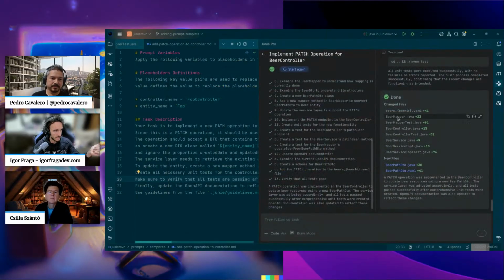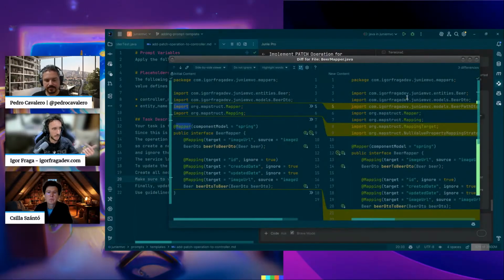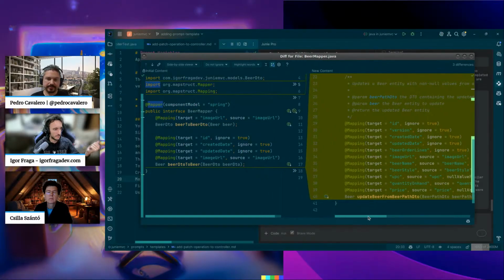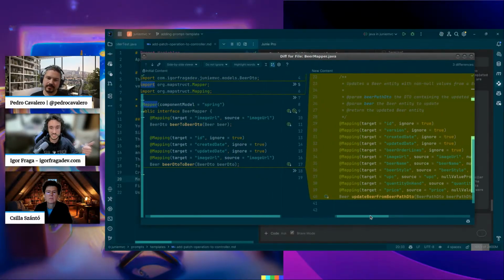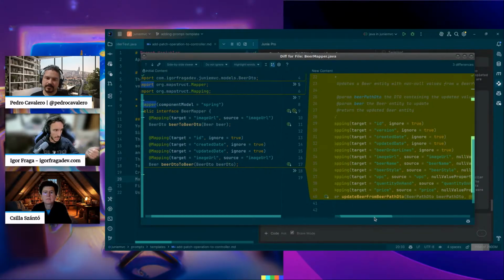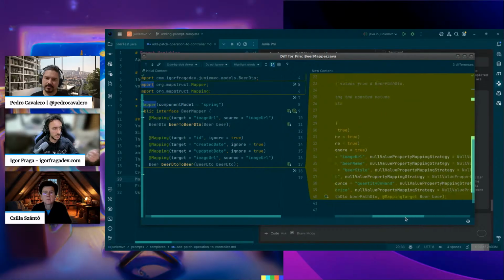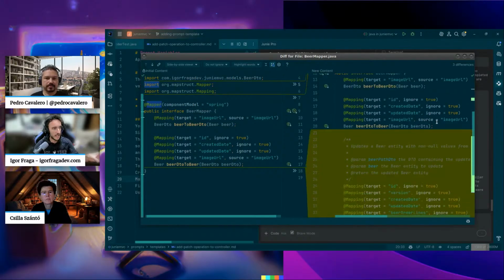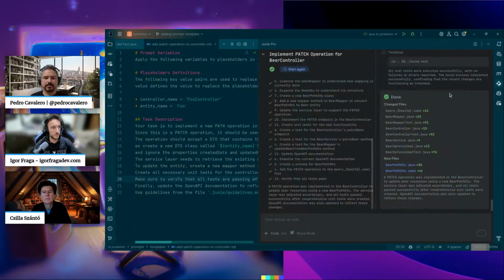I asked him to create a new mapper method to copy from a DTO that accepts no values to update my entity, because my previous DTO does not accept no values, because it's a post operation. It should contain all the values, and here you can review before accepting.